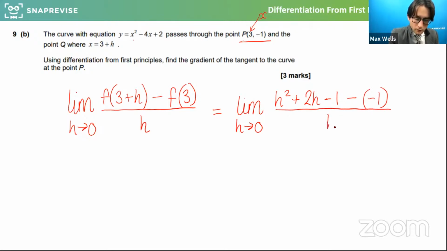Why do I know immediately that f of 3 is minus 1? Can anyone spot that? I'll clarify this in a second about the limit and why we're doing this method. But how do I know instantly that if I sub 3 in as x to this function, it's going to spit out minus 1? How do I know that immediately from the question without even doing it? Can anyone see?